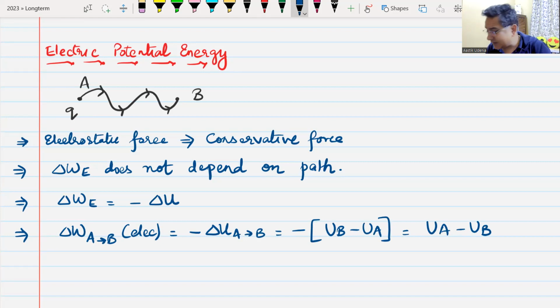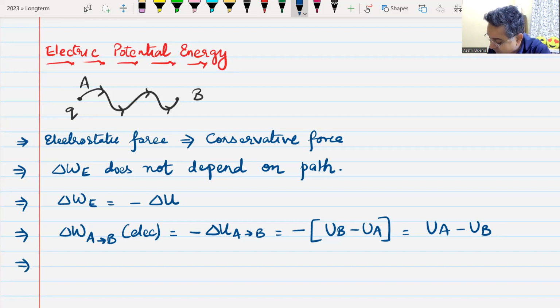We have already seen it in gravitation. This is just a repetition of what we have seen in gravitation. This is known as the electrostatic potential energy, or the change in electrostatic potential energy between the 2 points.